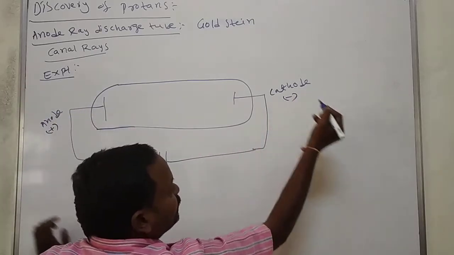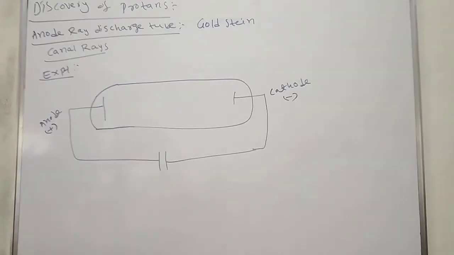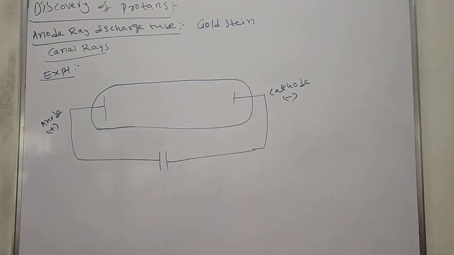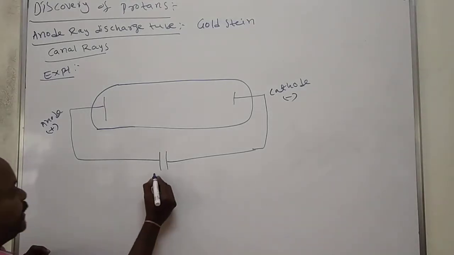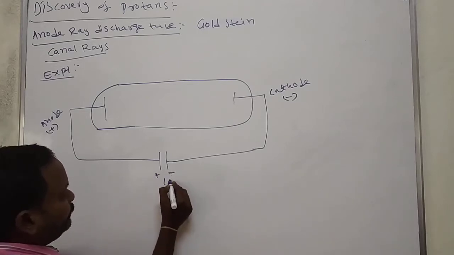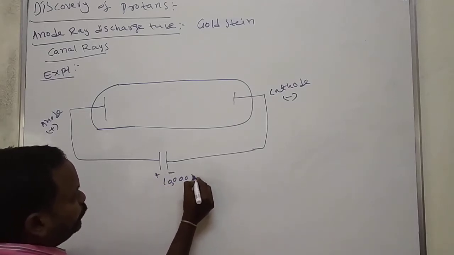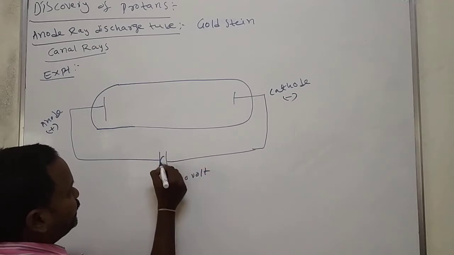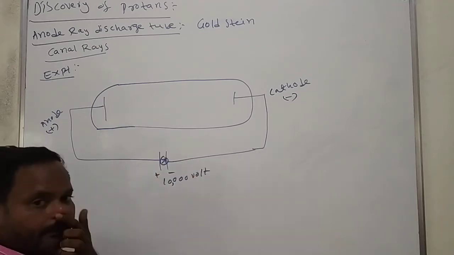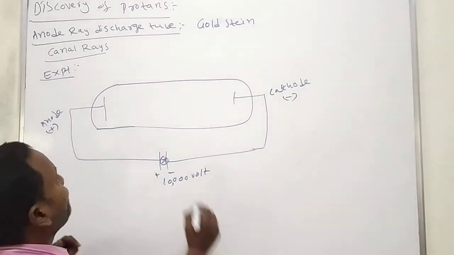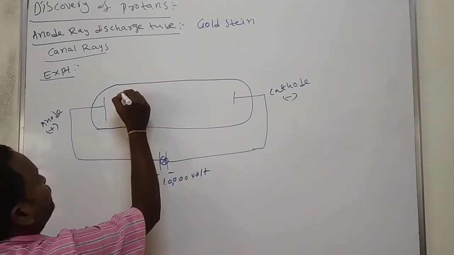The cathode attracts the cation, which carries negative charge. Here we pass nearly 10,000 volts. It is connected to a galvanometer, and here we have the gas.